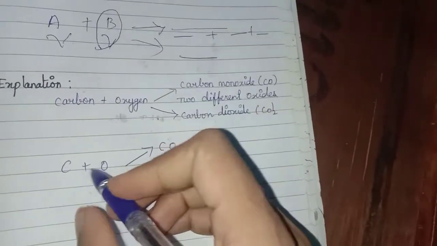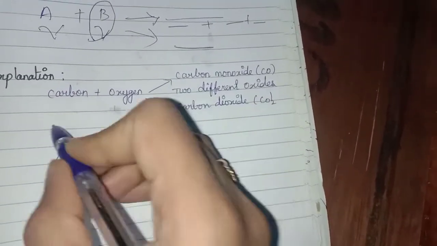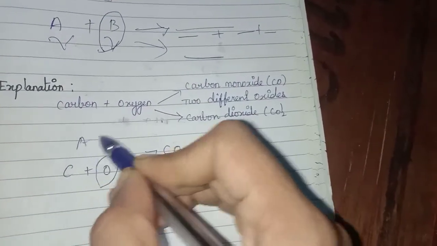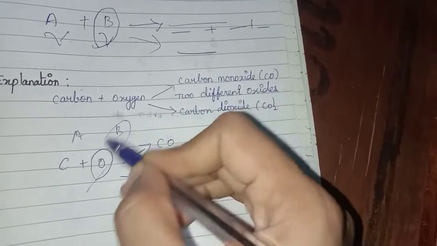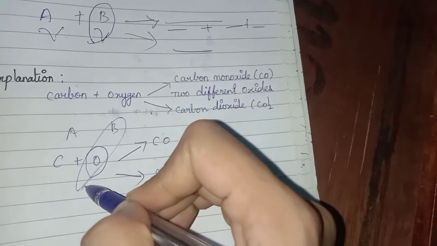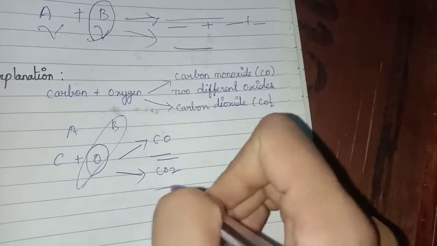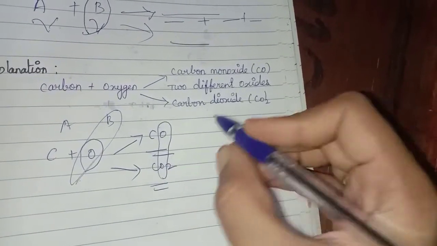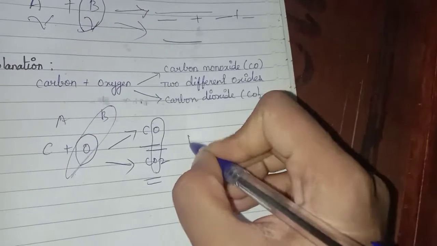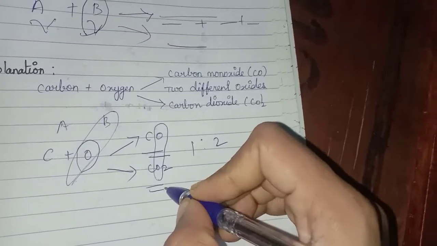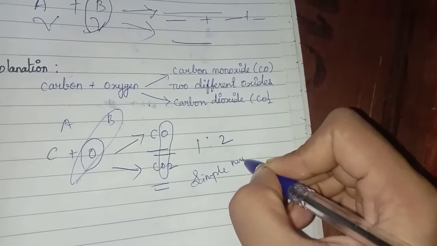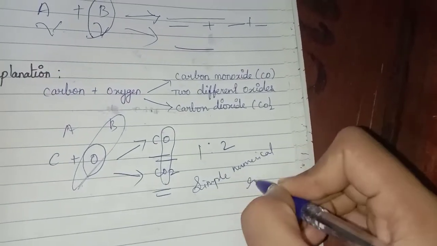Here, carbon is A and oxygen is B. This B substance, its mass in the two different oxides, will be in what ratio? It will be in a simple numerical ratio, for example 1:2.